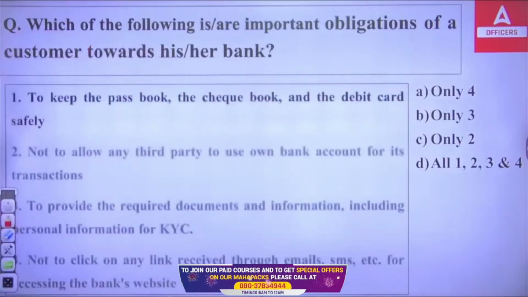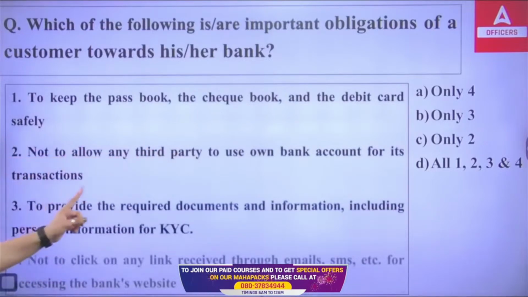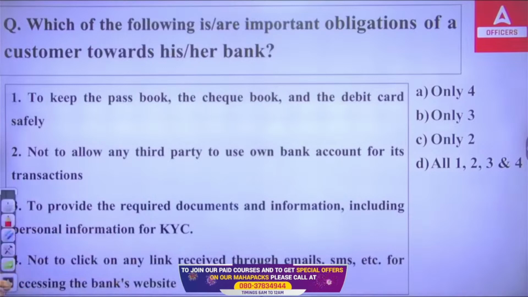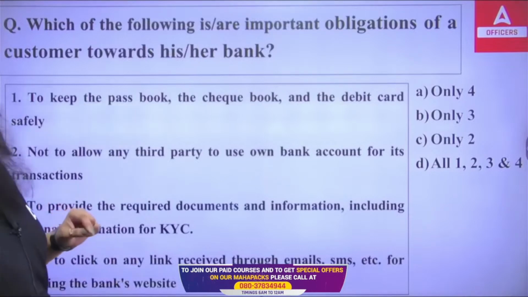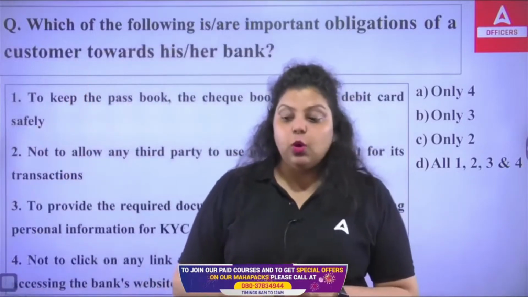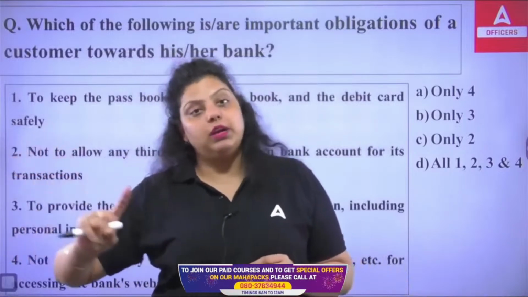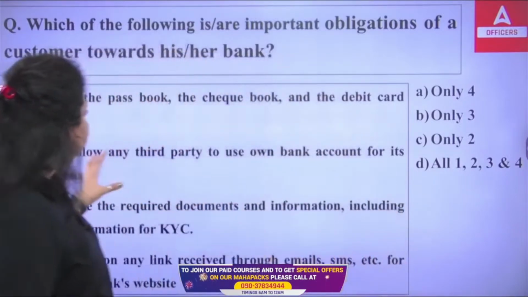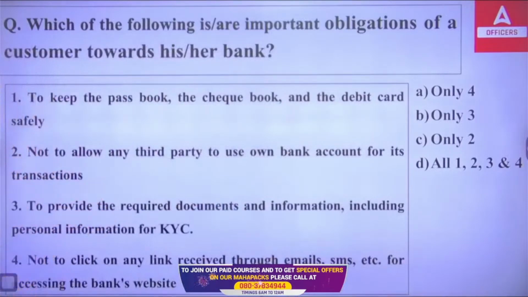And the options we have: to keep the passbook, the checkbook, and the debit card safely, not to allow any third party to use your own bank account for its transactions, to provide the required documents and information, including personal information for KYC. And the next one is not to click on any link you receive through emails, SMS, etc. for accessing the bank's website. Even if you are going on Google, there are fake links of the bank's website. So always make sure you are using a secure website of the bank. This is very important. So all these are the points in front of you. So which of the following are the obligations of a customer towards the bank?